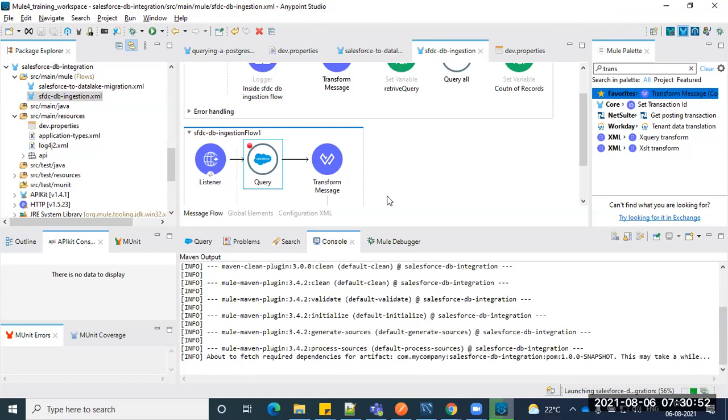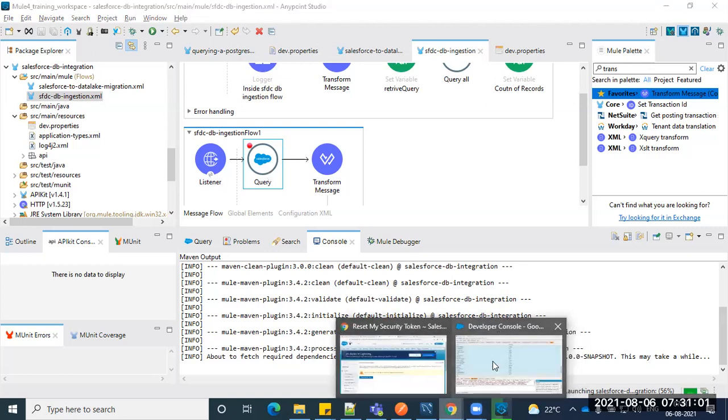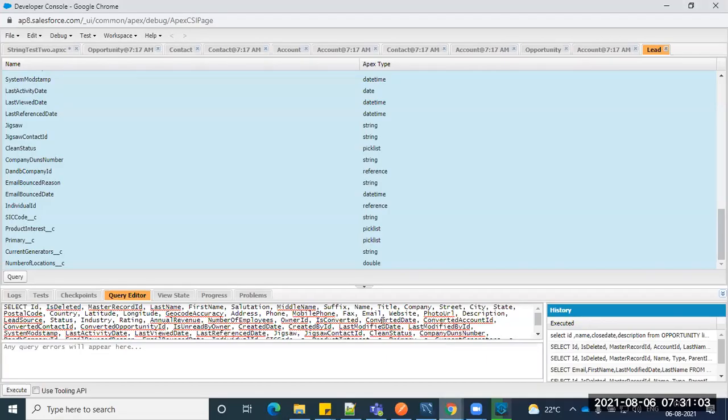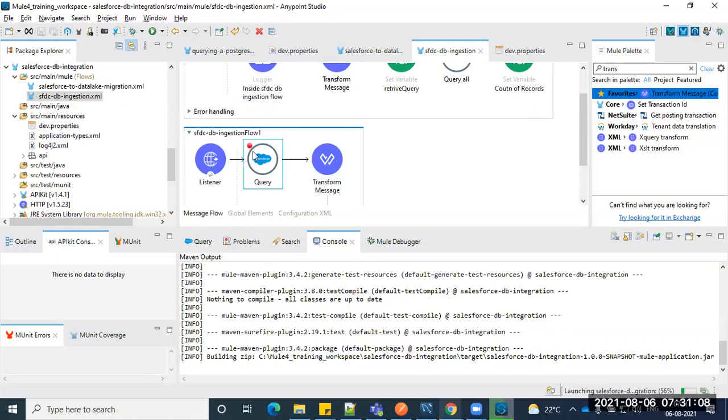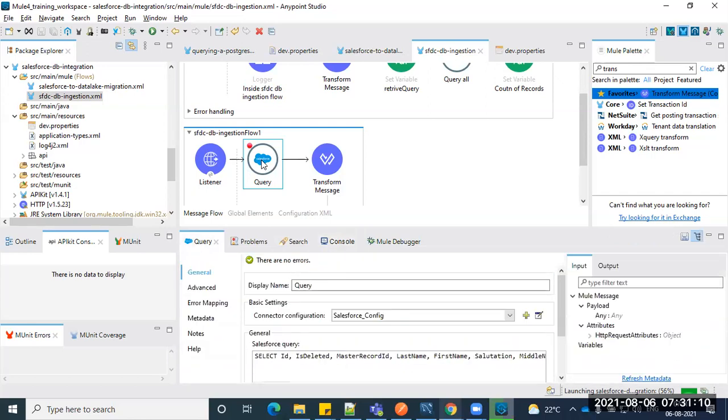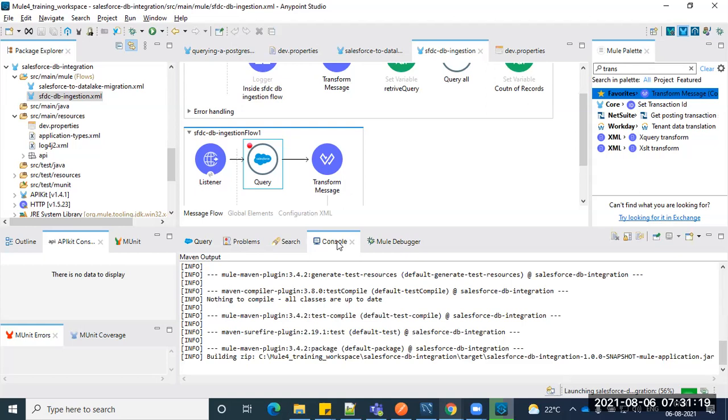Hope you guys are following. Put in a query, put in whatever configuration, and take the query. I already showed you how to take the query from Salesforce. Take that query, keep it in your connector, and then convert to JSON. Try to deploy it, and we'll debug what information you are getting and how many records we are getting. We'll see that.